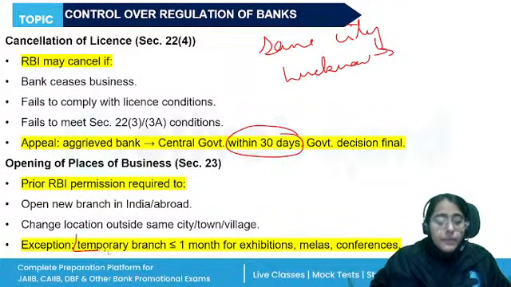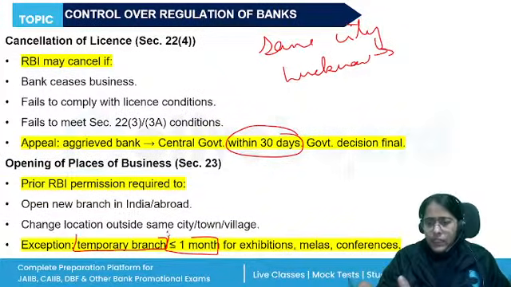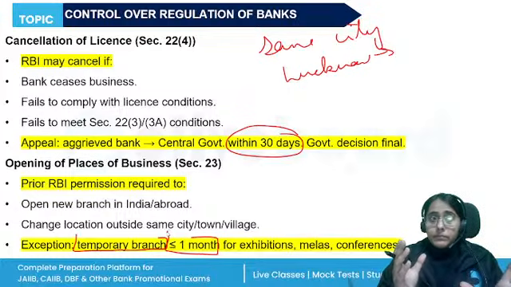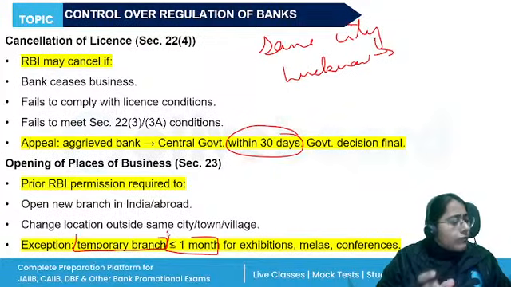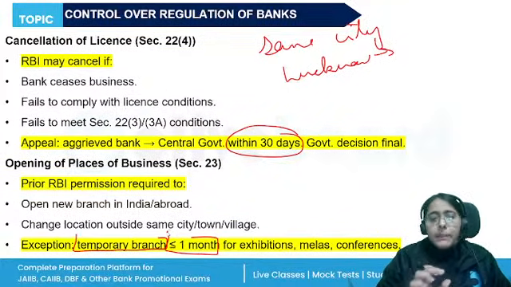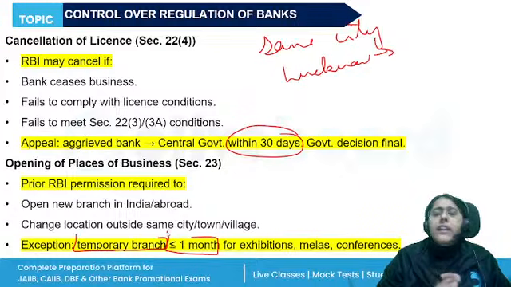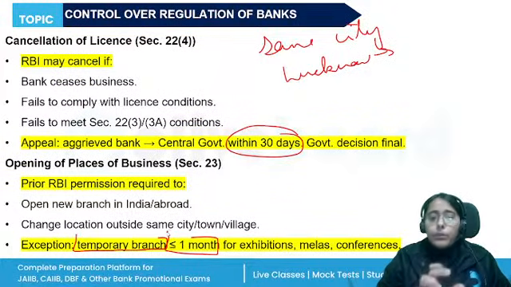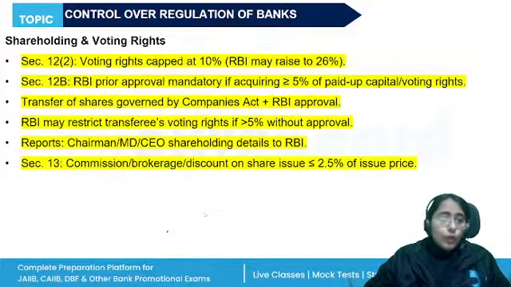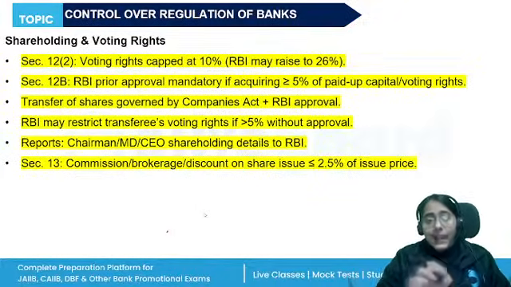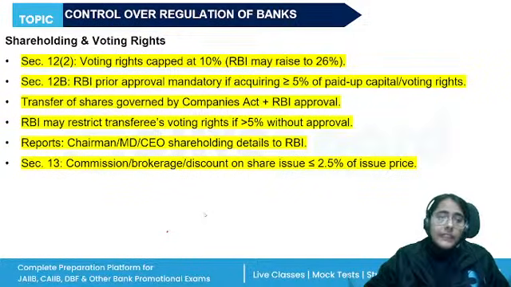If a temporary branch is being opened for less than 1 month, let's say for an exhibition or a mela, or in an educational institute where admissions or conferences are going on, for 1 month only, then prior approval of RBI is not required. More than that, approval of RBI is important for opening a new place of business, right? Now, RBI, I told you, will cancel the license of the bank if such prior approval is not taken.